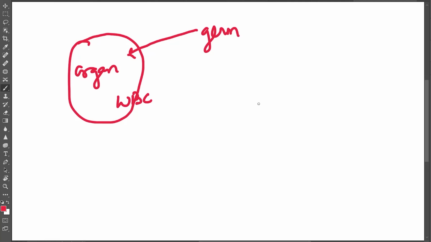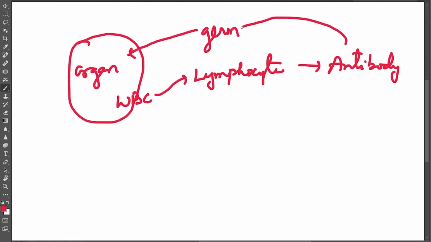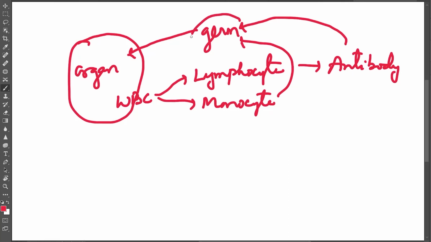One form of WBC, called lymphocyte, produces antibodies. This antibody will engulf the germ. Then another type of WBC, known as monocyte, can directly engulf the germ. So in this way, through the bloodstream, these types of WBCs can kill the germ, trap the germ, and protect the organ or the cell of the body from foreign invasion.